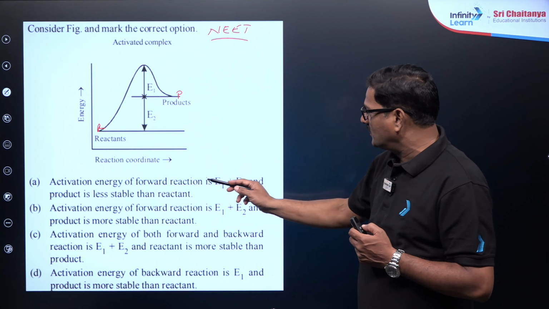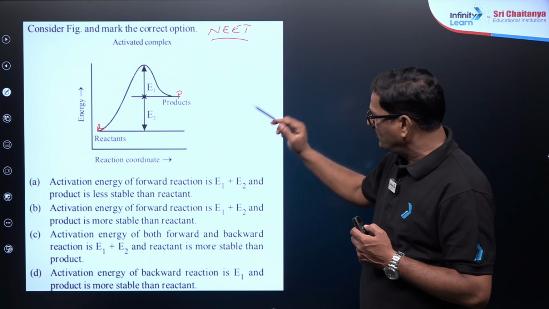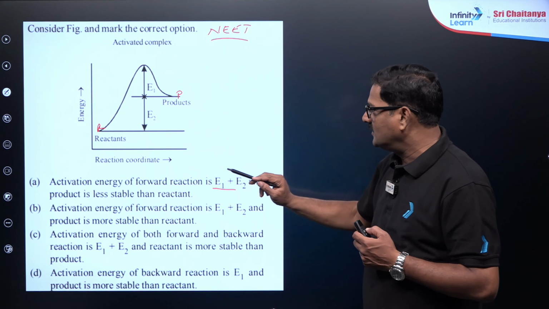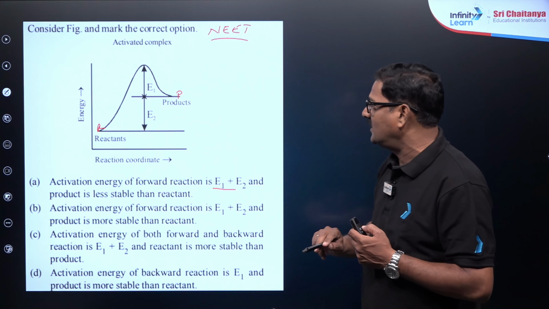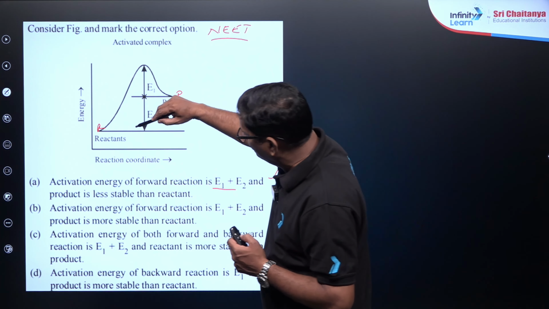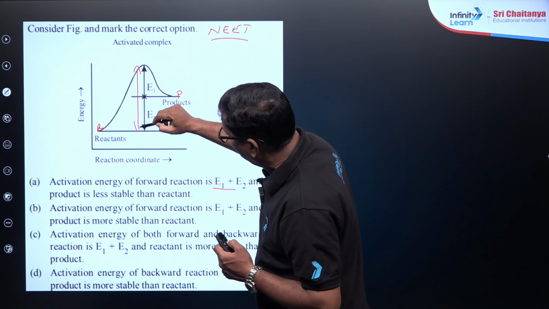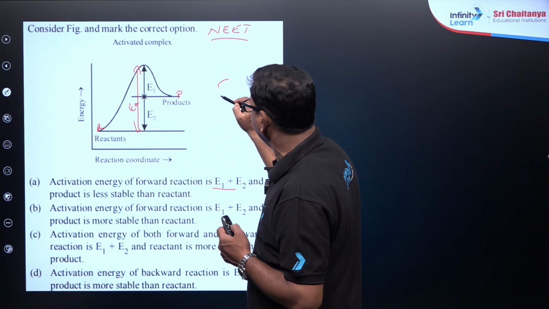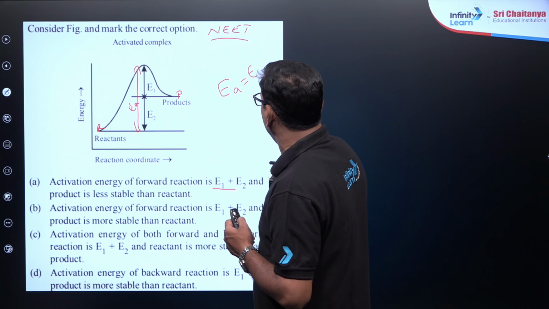Activation energy for the forward reaction is E1 plus E2, correct? And the product is less stable than the reactant क्योंकि energy of the product is higher, it is correct. Activation energy, so this is your activation energy beta. So activation energy is equal to E1 plus E2.